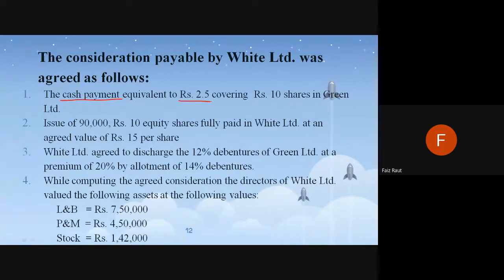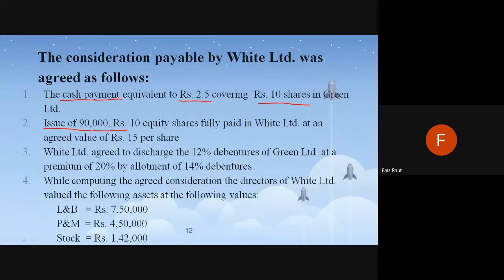How much? They are giving ₹2.50 covering 10 shares in Green Limited. That means for every 10 shares, they are giving ₹2.50. For 20 shares, 5 rupees. For 40 shares, 10 rupees. So they are giving cash payment in those multiples. Along with the cash payment, they are issuing 90,000 shares. Who is issuing? The acquiring company, White Limited.